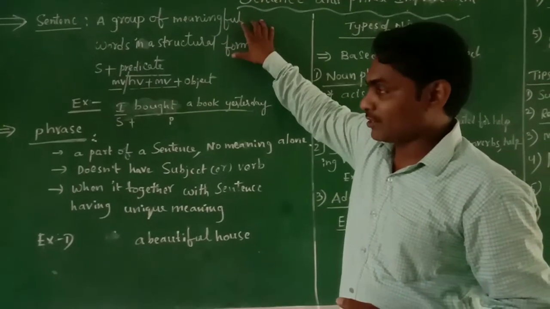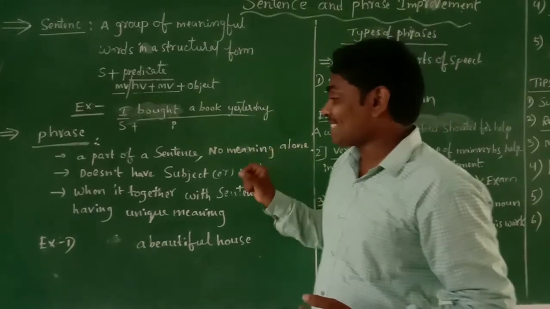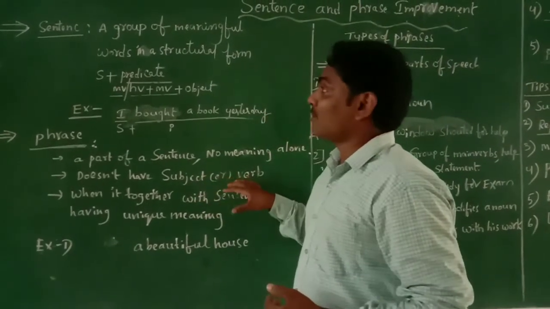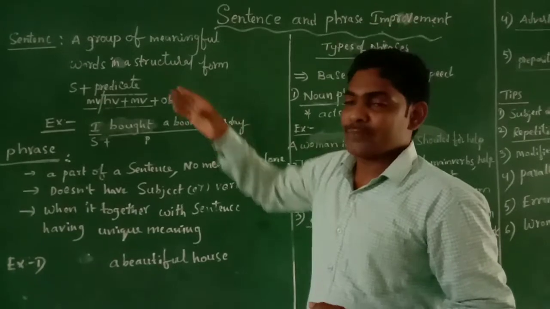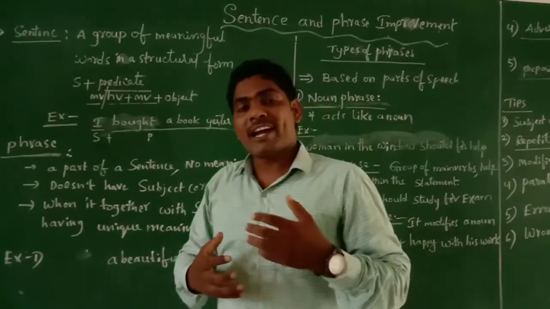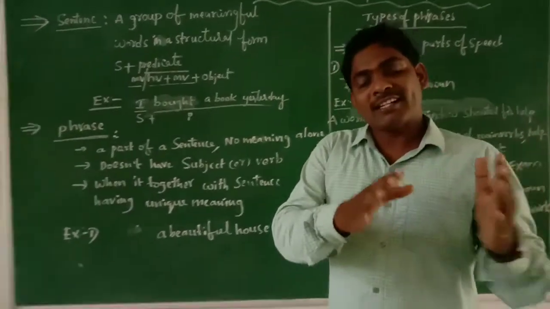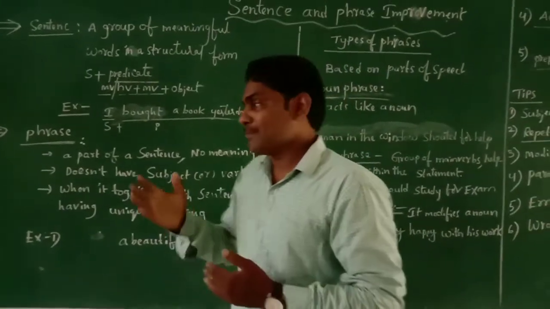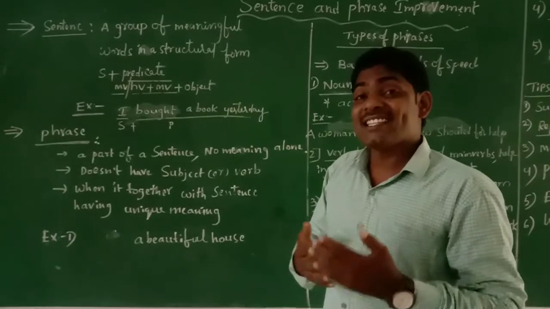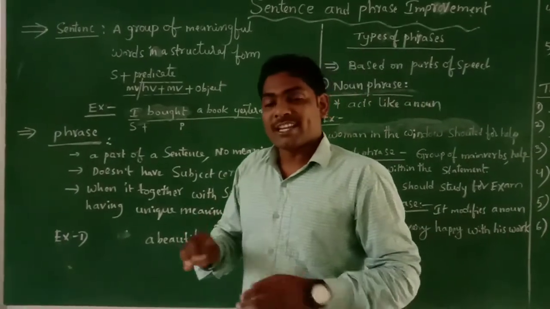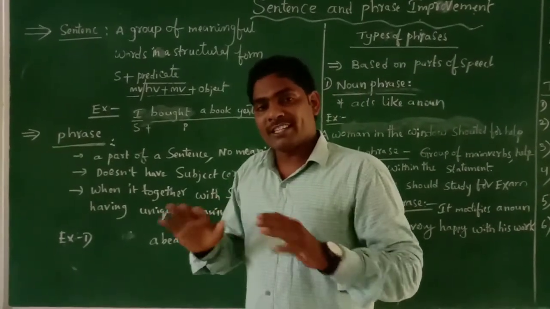In a sentence you can find a subject and a verb, but not in a phrase. Why? Because a phrase is a part of a statement. It doesn't give a full meaning by itself.